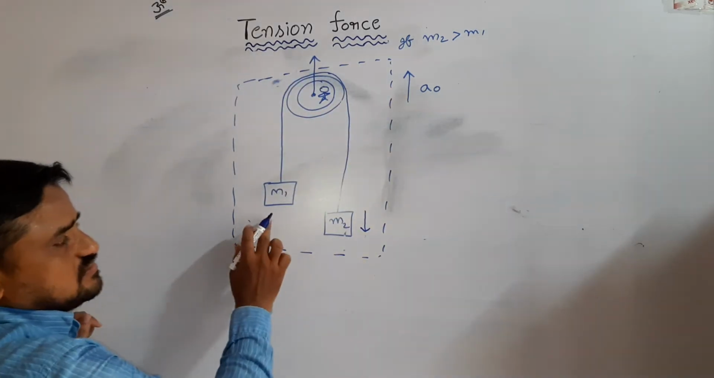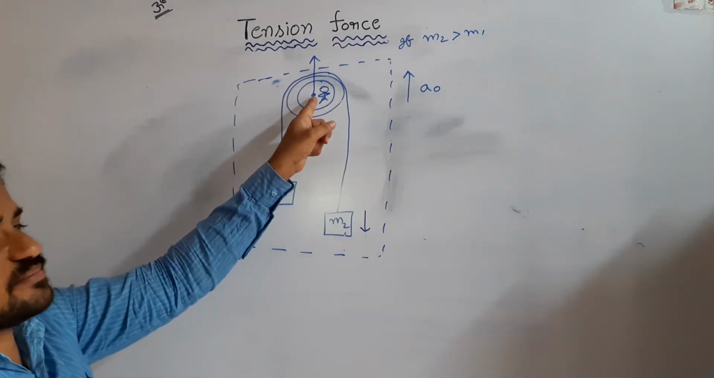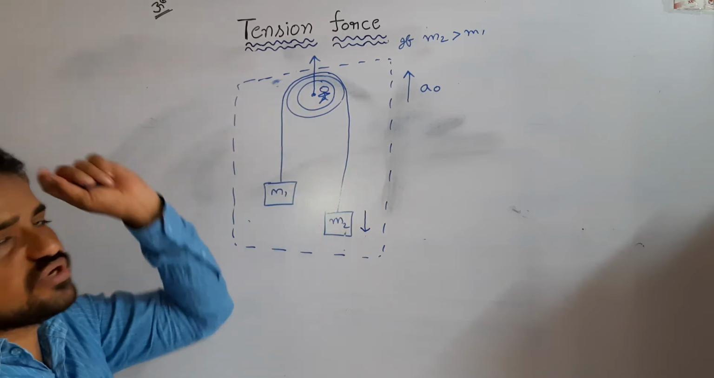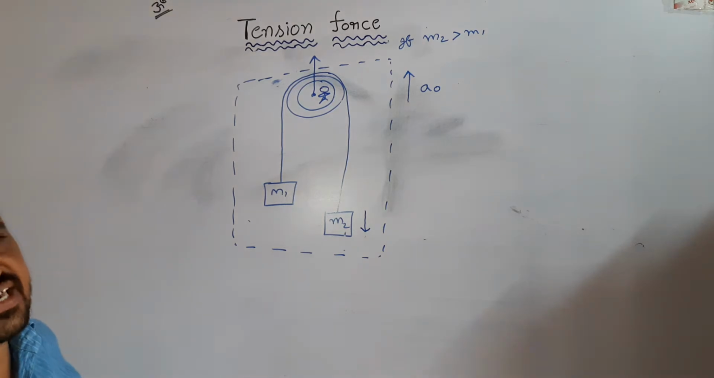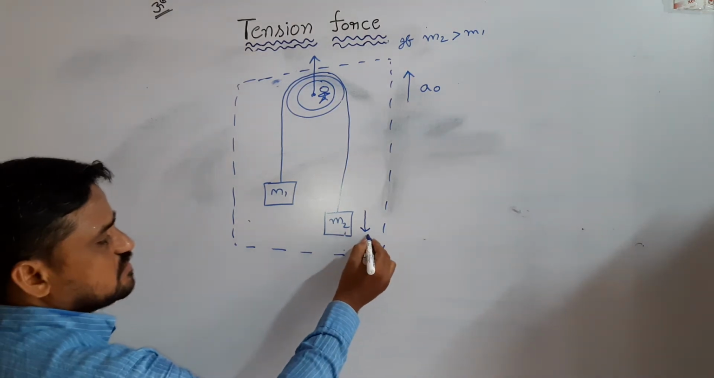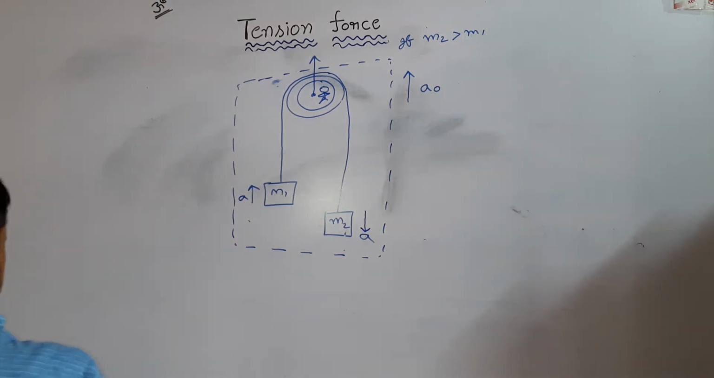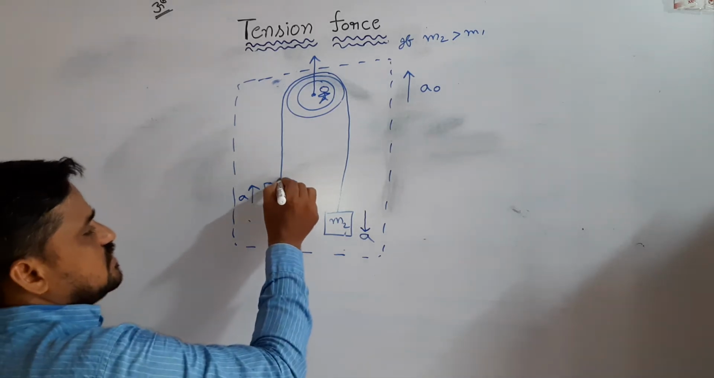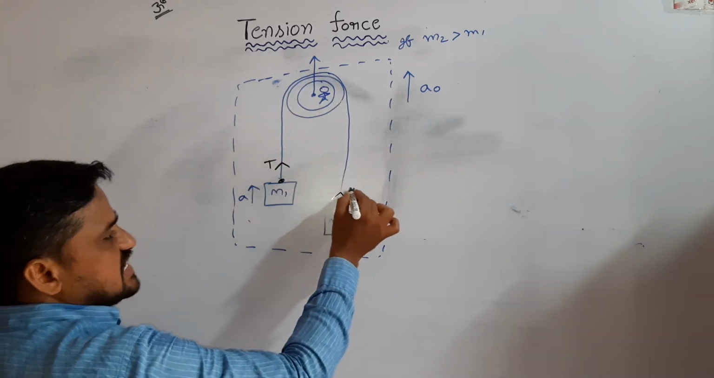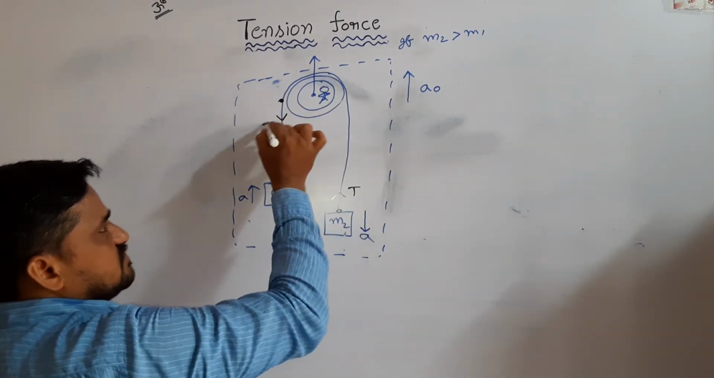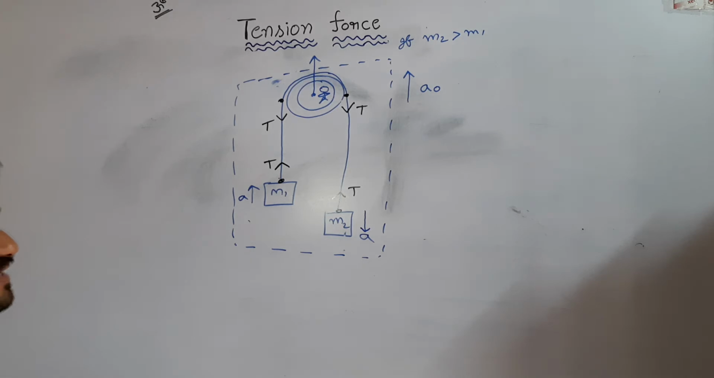So this is a system. Two bodies of masses m1 and m2 are suspended by means of a string through a smooth pulley. This entire system moves up with acceleration a0. In this system, m2 moves down and m1 moves up with the same acceleration. Now, mention the direction of tensions. This is a uniform massless string, so throughout the string, the tension is the same at any point inside the string.